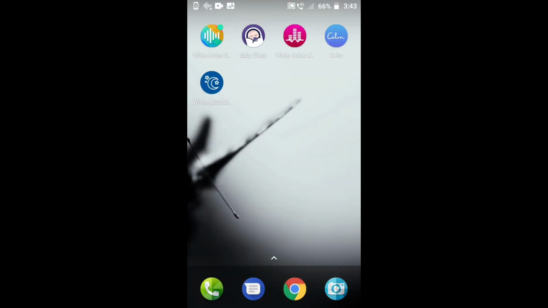The other two apps are Calm, Meditate, Sleep, Relax, and White Noise Baby Sleep Sound. You can find all these apps in your Play Store app.